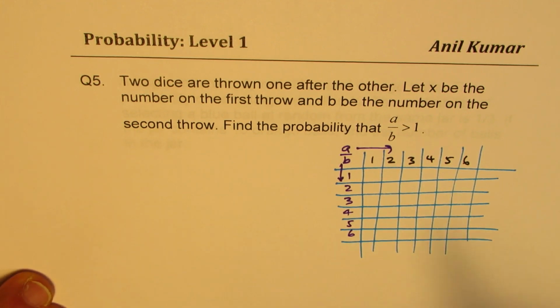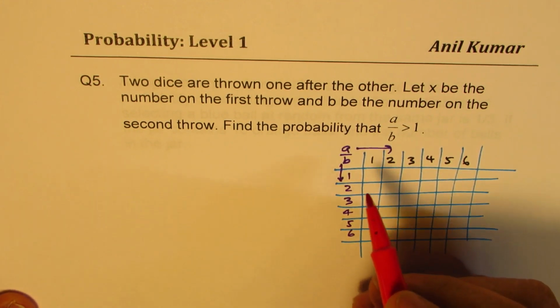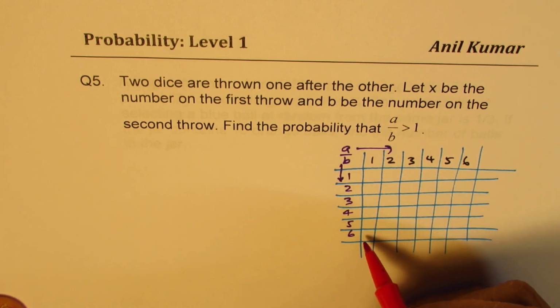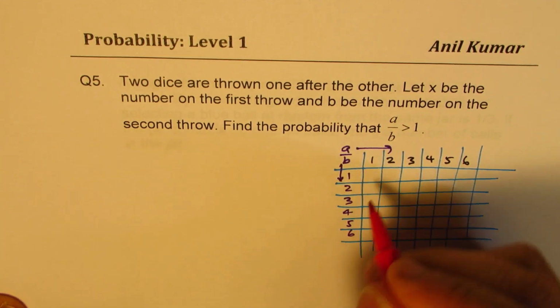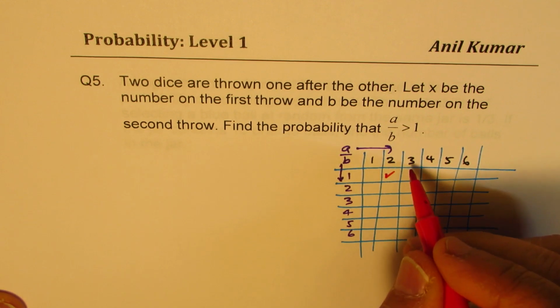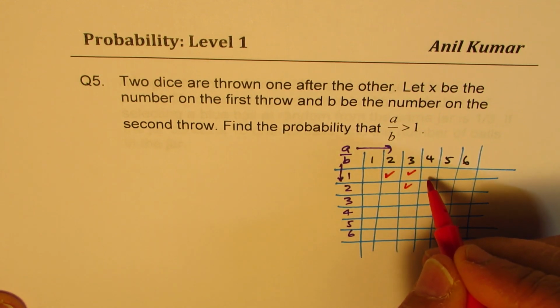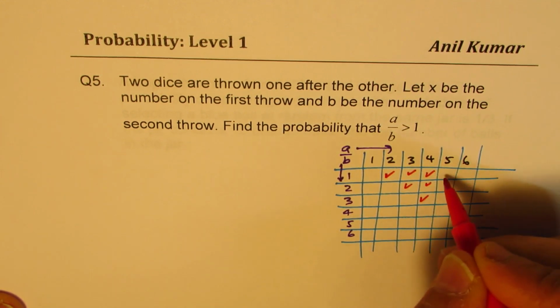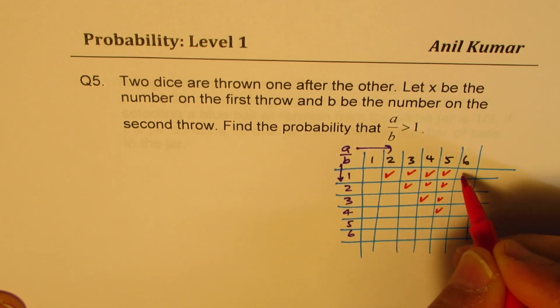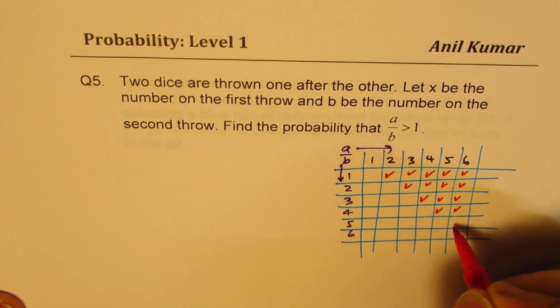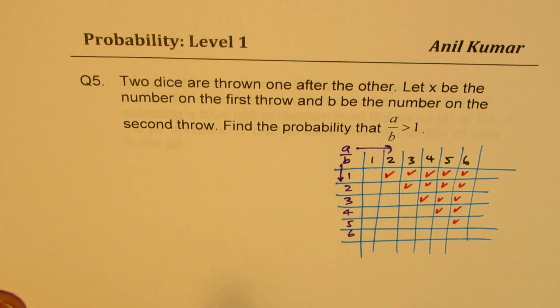Perfect. So what are the options? Favorable. With 1, you can't get any, right? So 2 is greater than 1, so that works. 3 is greater than 1 and 2. 4 is greater than 1, 2, and 3. 5 is greater than these 4 numbers. And 6 is greater than these numbers. So those are favorable, right?